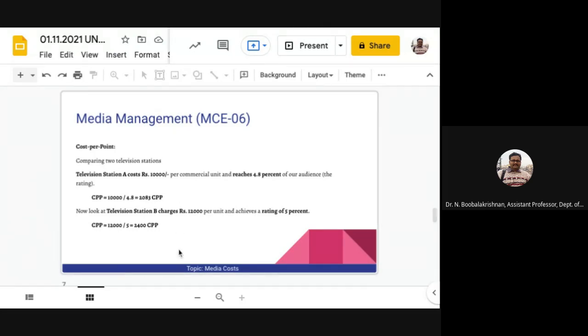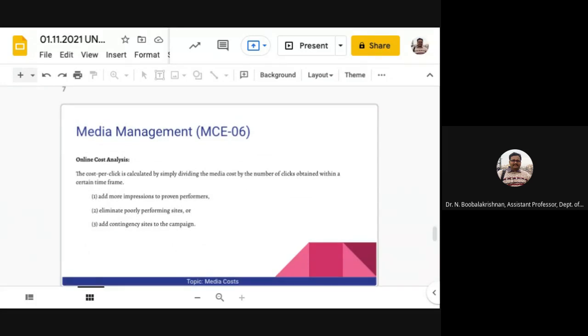So this then is online cost analysis. Next, the print, broadcast, and online. As I said earlier, the online media world offers much deeper diagnostics and relatively easier comparison than print and broadcast, than most other media. CPM is the initial standard for all online analysis, whether it is in search engine marketing. You heard about the term search engine marketing. Search engine marketing is like optimizing a website, optimizing your web page to be listed on the front page when users search in the search engine.